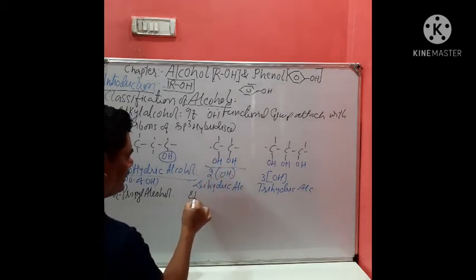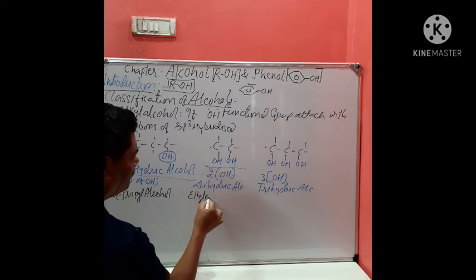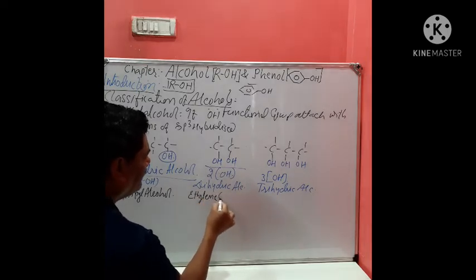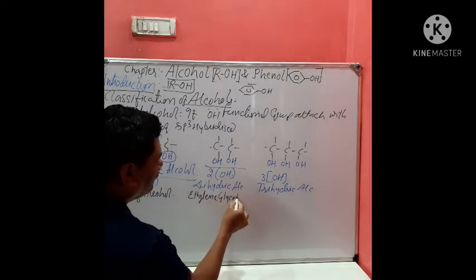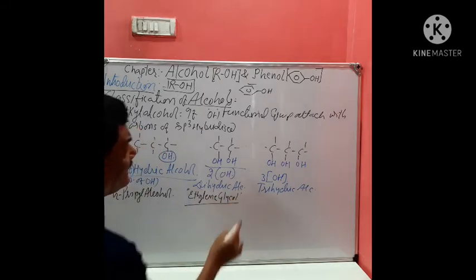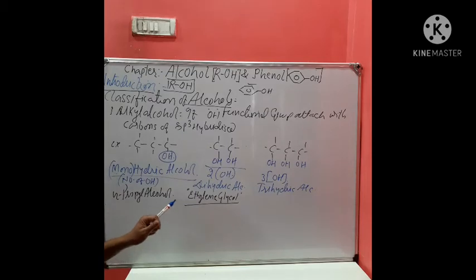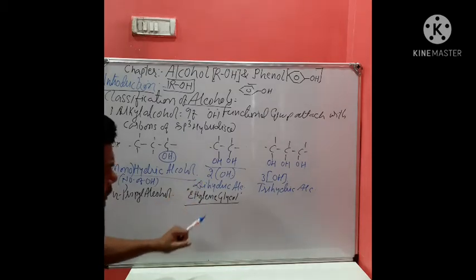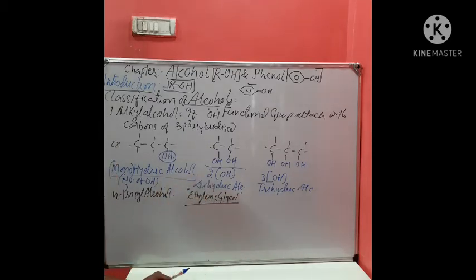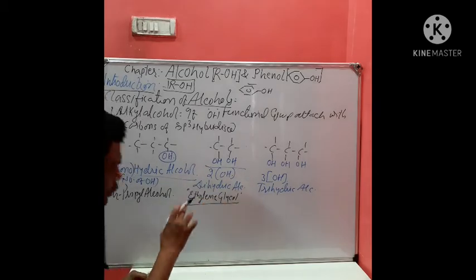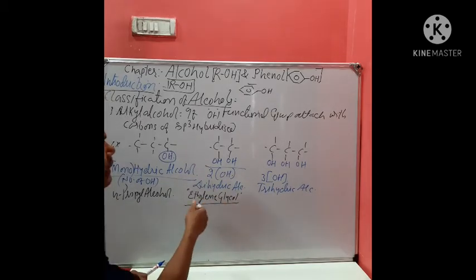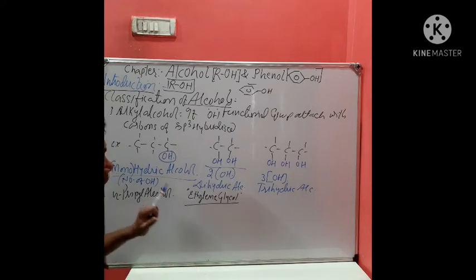It is also known by one of the very famous names, ethylene glycol. This is called antifreeze. That is its use, to depress the freezing point. It is used in the car or vehicle radiator to decrease the freezing point of water.